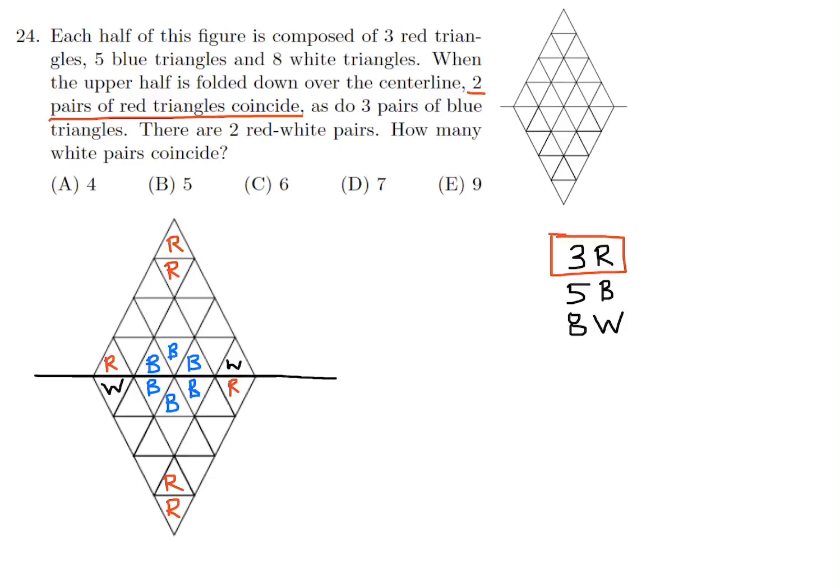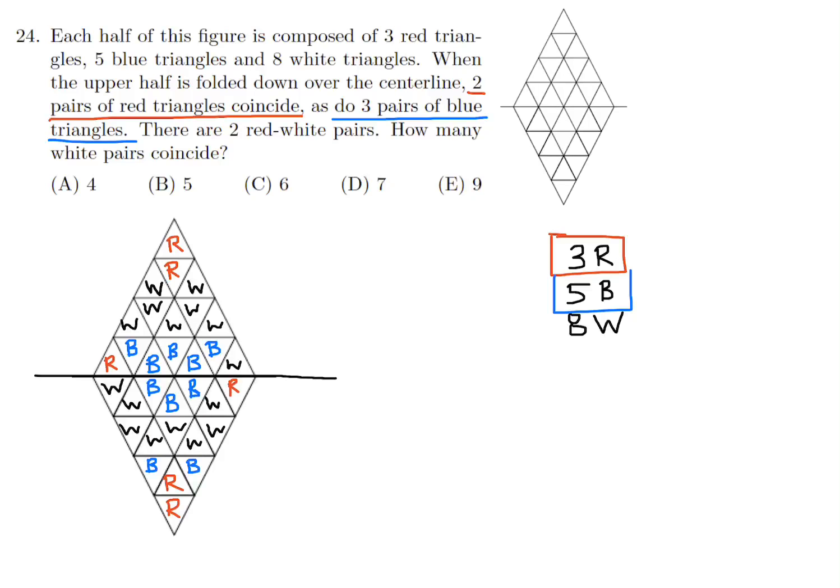So I'm going to put 2 more B's on both sides. Let's just put them there. And then on the other side, I cannot put them there. Why? Because that would not meet the conditions of the question, because only 3 pairs of blue triangles coincide. So the blue have to go somewhere else. So I'll put the blues here, like that. All right, I've used up all my blues. Now the only thing left are the white. So far I only put 1 white on both sides, so I've got to put 7 more. 1, 2, 3, 4, 5, 6, 7, and that matches up perfectly. All our triangles are now filled.